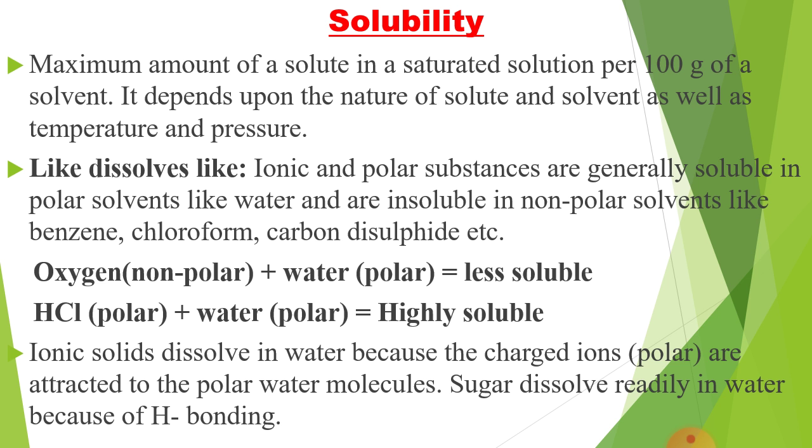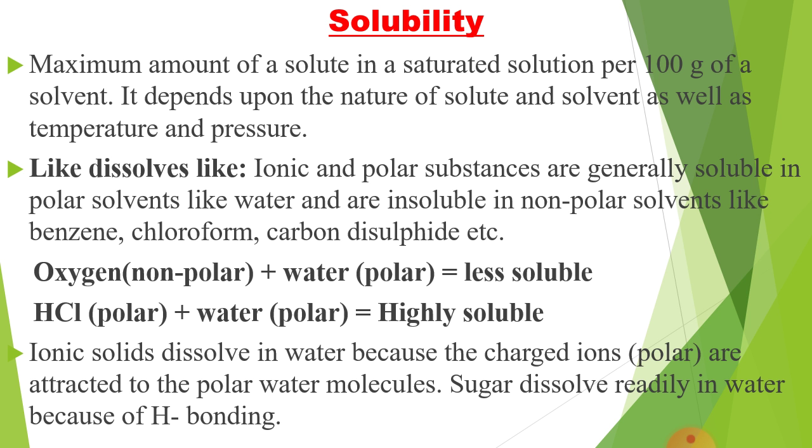Now, first of all, I want to focus on solubility. You can better understand solubility if you have good knowledge of chemical bonding from unit 4 of class 11th.